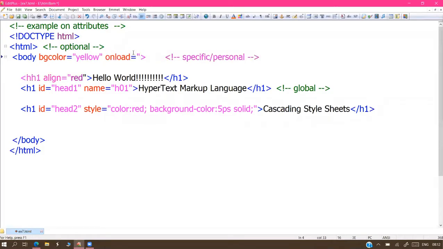So what to do? I want to run some JavaScript. I'll write the code here. Currently we don't know what JavaScript is exactly. Just for testing purposes, I'm implementing a small single line here.